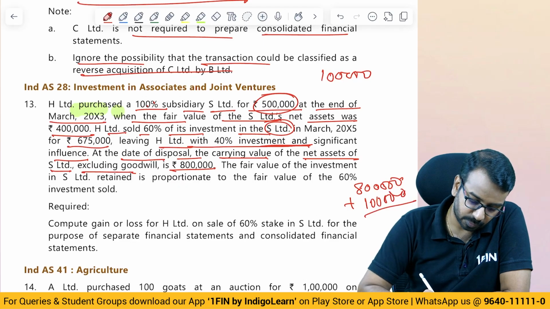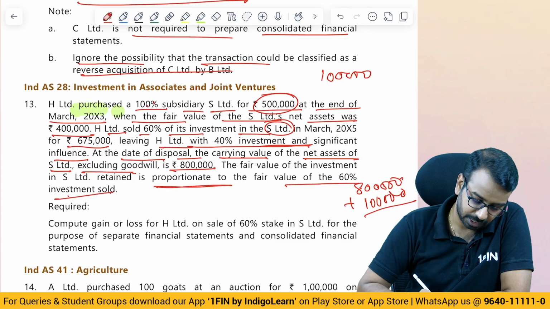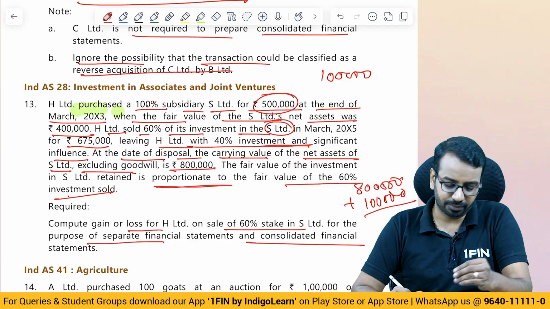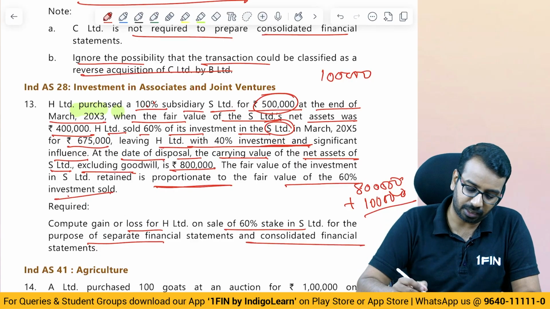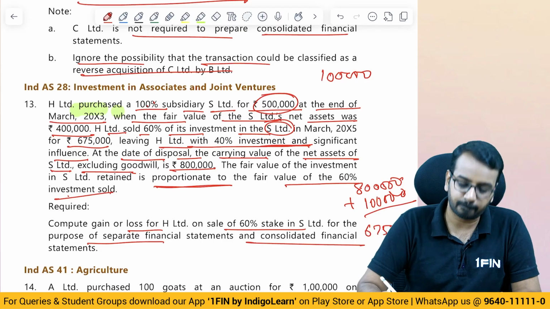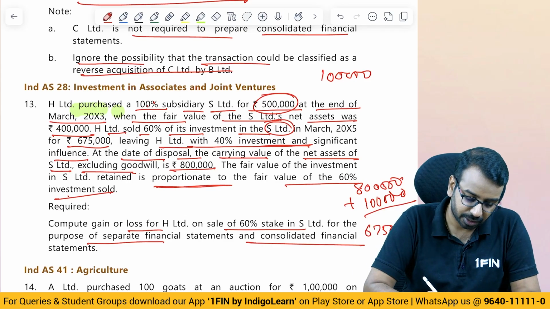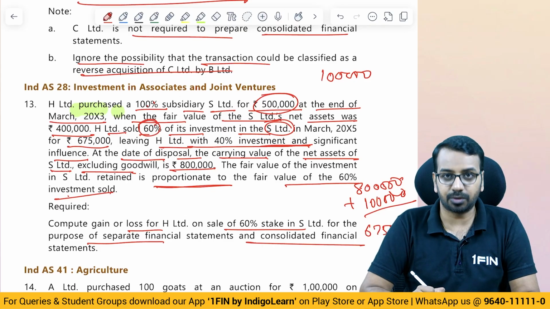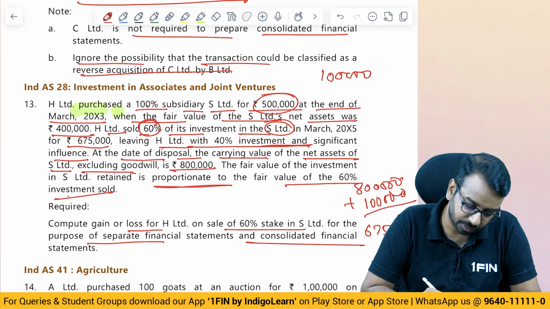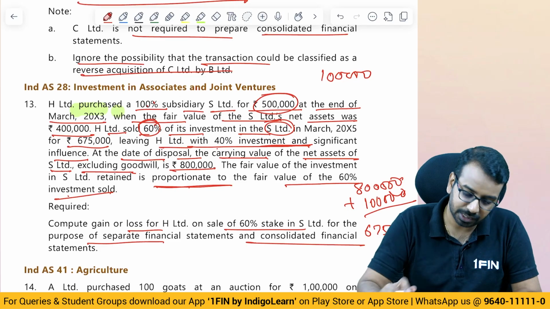The fair value of the retained investment is proportionate to the fair value of the 60%. Compute the gain on sale of 60% for the purpose of separate and consolidated financial statements. Separate is straightforward, we'll anyways look at it. For the consolidated financial statement, how much did we get? We got 6,75,000. How much did we transfer? We transferred 60% of the investment. So we have retained 40%. What is the value of that 40% retention? It is proportionate to the 60%.